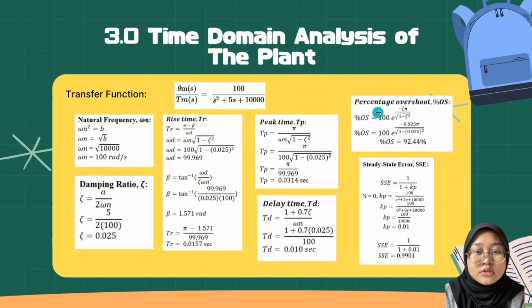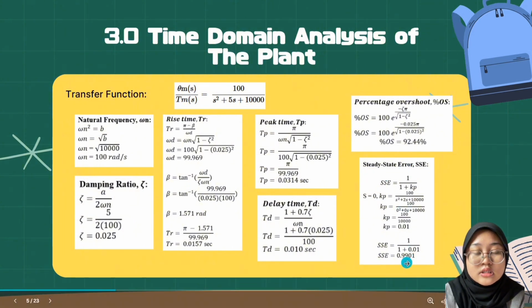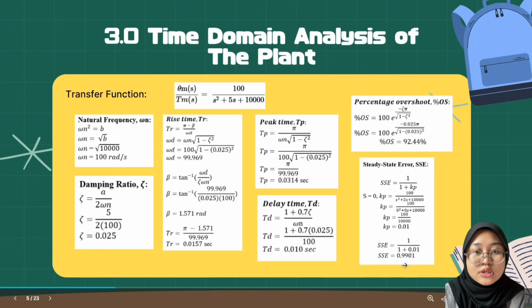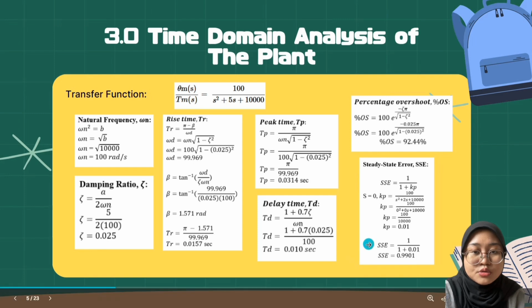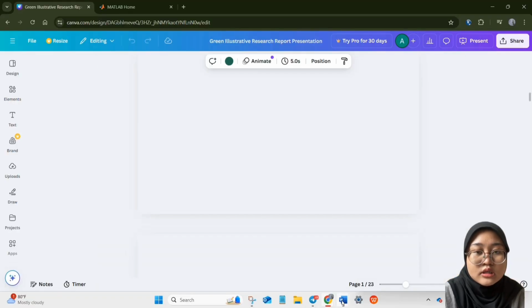The percentage overshoot is 92.44%, showing a highly oscillatory response. Finally, the steady state error SSE is calculated as 0.9901, showing the system closely tracks the input at steady state. This calculation shows the plant has a fast response, but clearly shows overshoot due to the low damping. Now let's proceed with MATLAB software with theoretical calculation.